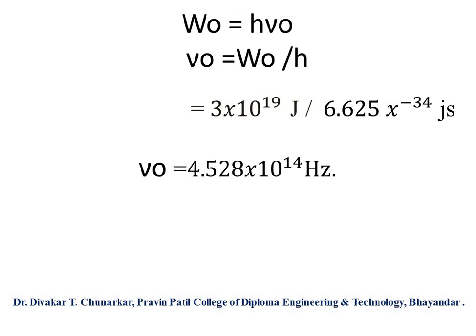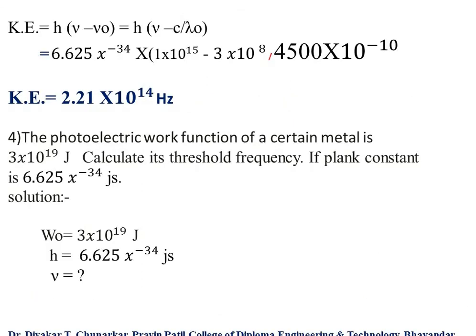19 base 10 and minus 34 base 10. So you get 10 to the power 14 Hertz. So nu 0, the threshold frequency, is nu 0 equal to 4.528 into 10 to the power 14.